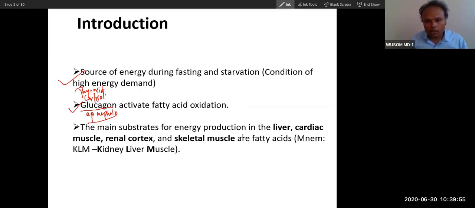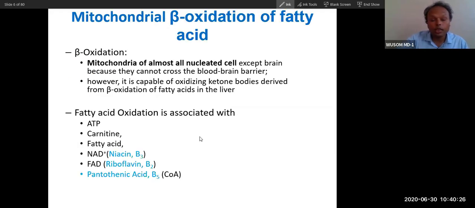Now, the main substrate for energy production is used by the liver, cardiac muscle, skeletal muscle and renal cortex, not medulla, because renal medulla is deficient in oxygen, and that is why it cannot do beta oxidation, because beta oxidation requires oxygen. So these are the tissues where fatty acid oxidation releases energy during fasting conditions.